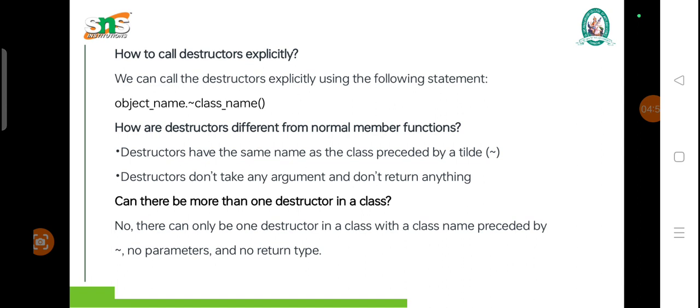Can there be more than one destructor in the class? No, there cannot be more than one destructor in the class, with the name preceded by the tilde symbol. That is, no parameters and no return type. Just like normal functions, the destructor can also be defined outside the class. First we have to declare it inside the class, then we define it outside the class by specifying the name of the class, followed by the scope resolution operator, and followed by the name of the destructor.